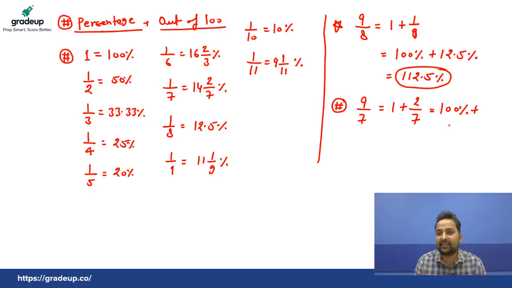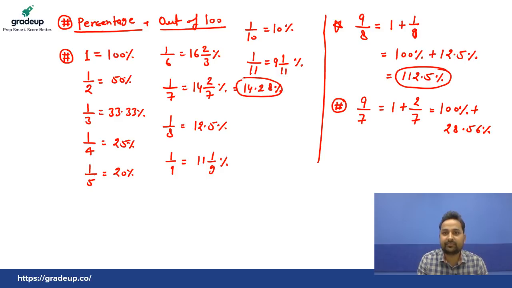Just twice of that thing, that is 28.56%. Okay, because 14 whole 2 by 7% equals 14.28%. So that is twice of that thing. So the answer must be equal to 128.56%.